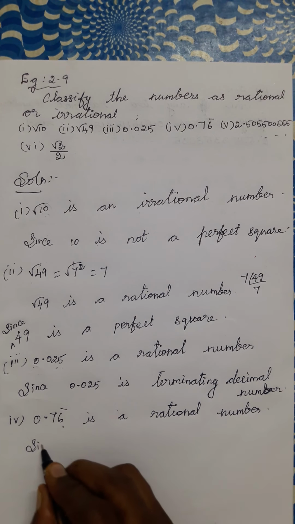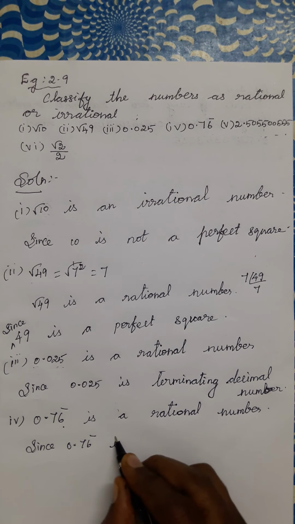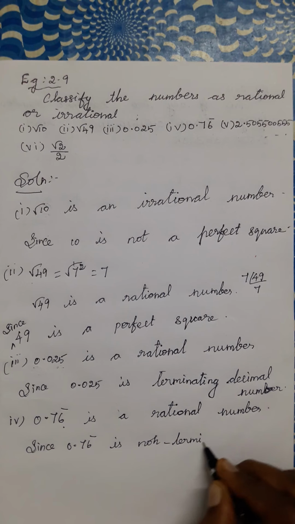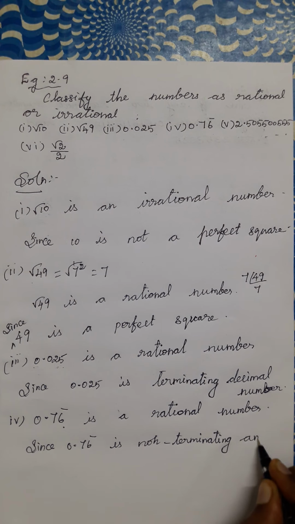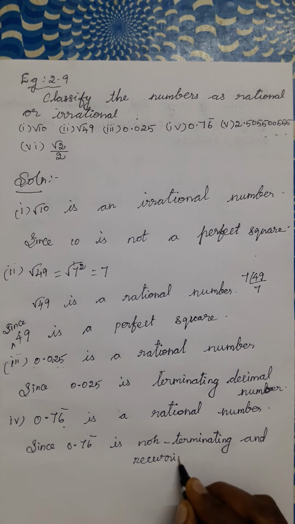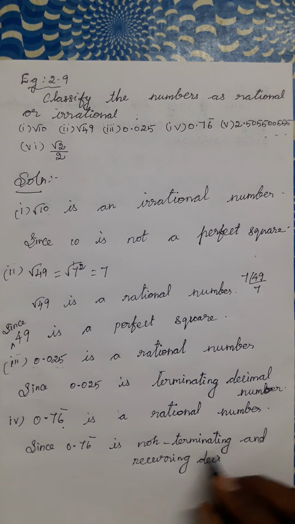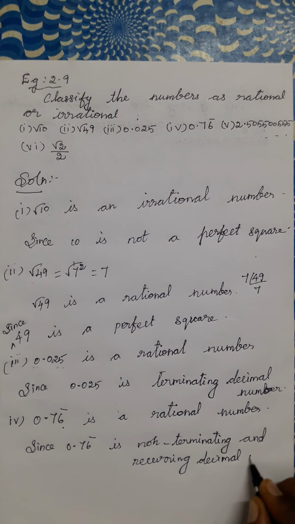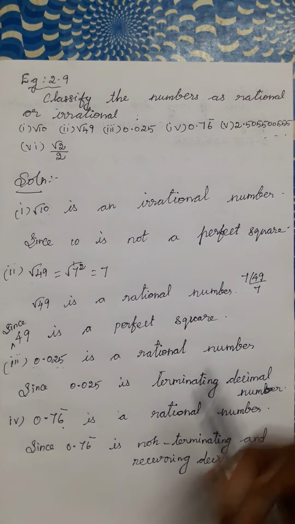See the reason? Since 0.76 bar is a non-terminating and recurring decimal number. Next, fifth question.